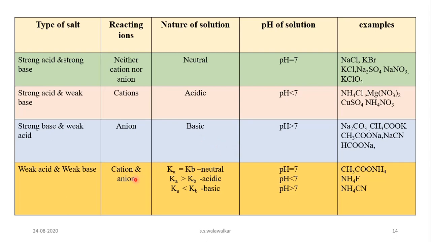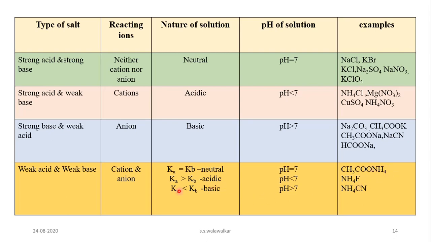And the last type which we have studied today is the salt of weak acid and weak base. In such cases, both ions, cations as well as anions, react with water and produce either a neutral solution, acidic solution, or basic solution. And this depends upon the relative strength of the dissociation constants of the weak acid and weak base. Whenever Ka is equal to Kb, the solution is neutral, pH is equal to 7. An example of this which we have studied is ammonium acetate. Ammonium oxalate is also an example of this type of salt.